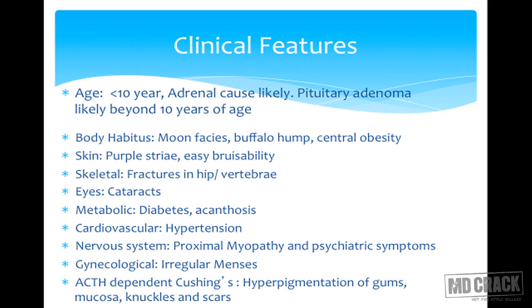Regarding the clinical features of Cushing syndrome: if the child presents below 10 years, it is likely that he is having either exogenous Cushing's or Cushing's syndrome due to adrenal pathology. And if the child comes beyond 10 years of age, it is likely that he is having central Cushing's disease. Various manifestations are obesity, moon facies, buffalo hump, proximal muscle weakness, striae over the abdomen, hypertension, metabolic derangements like diabetes, and sometimes irregular menses. And if the Cushing syndrome is ACTH dependent, we can have hyperpigmentation of the gums, mucosa, and the scars.